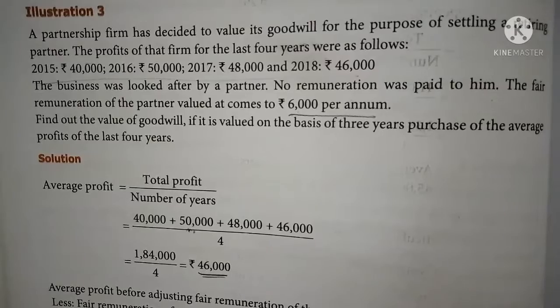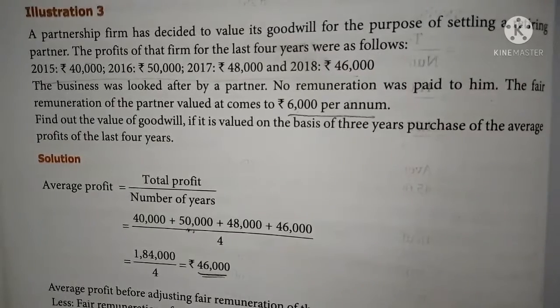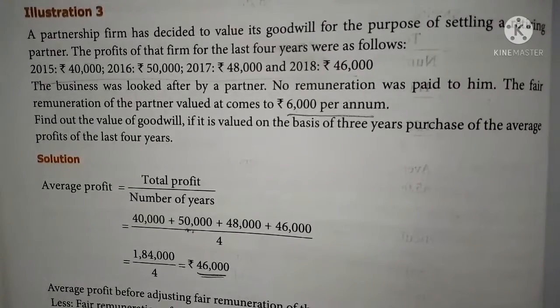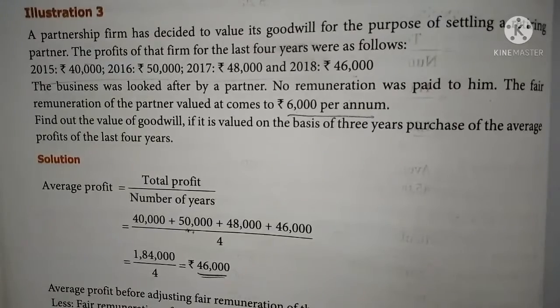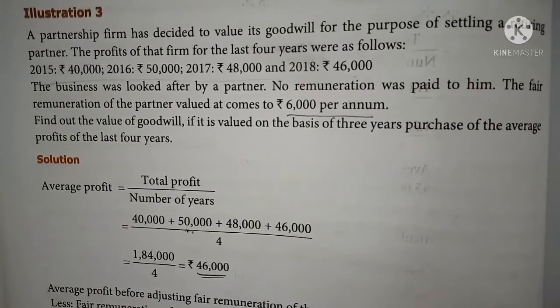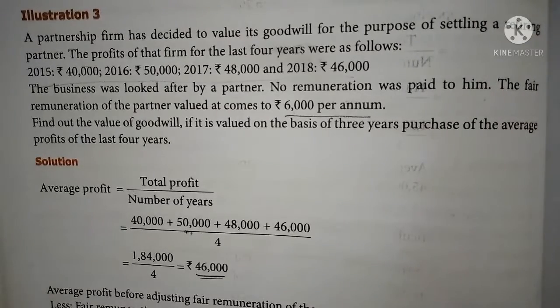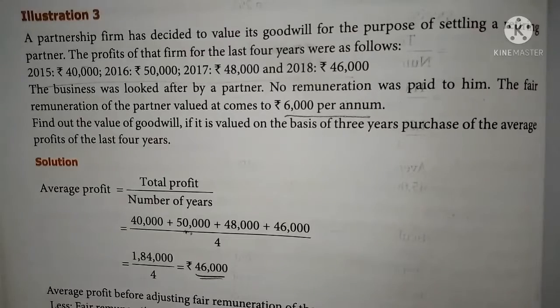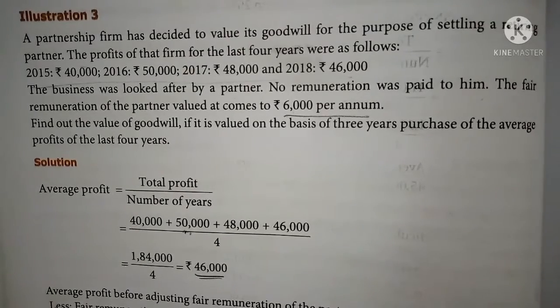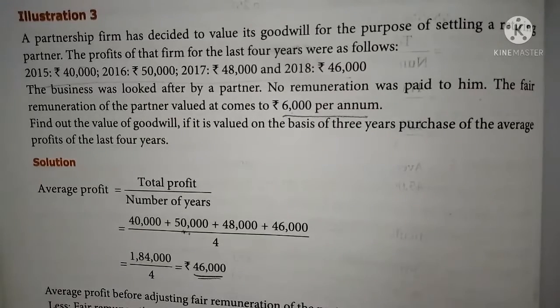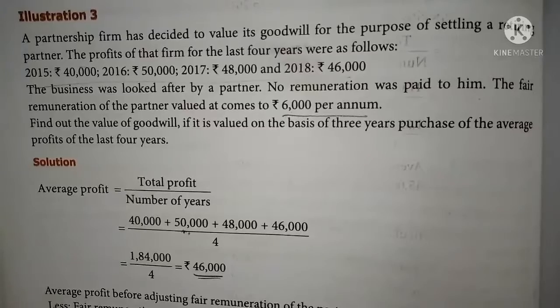So in this video we continue the same chapter, that is the valuation of goodwill, chapter number 4. In this chapter we already discussed the theory point of view, various topics, and also some point of view in simple average method. In the previous class we discussed 2 example sums in order to find out the value of goodwill. Let us see one more example sum in order to find out the goodwill very easily.